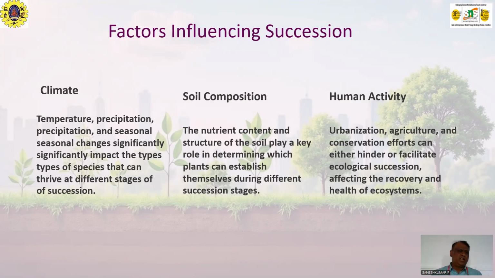For example, in a desert ecosystem you see xerophytes, plants that withstand drought conditions, while other plants cannot thrive there. And human activity, such as urbanization, agriculture, and conservation efforts, can either hinder or facilitate ecological succession, affecting the recovery and health of an ecosystem.